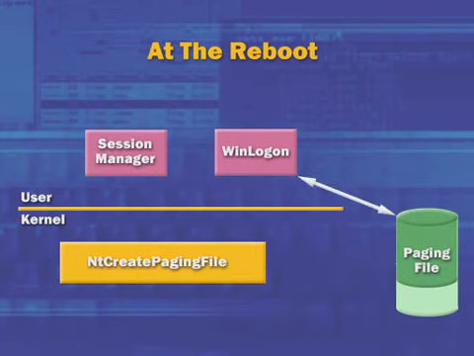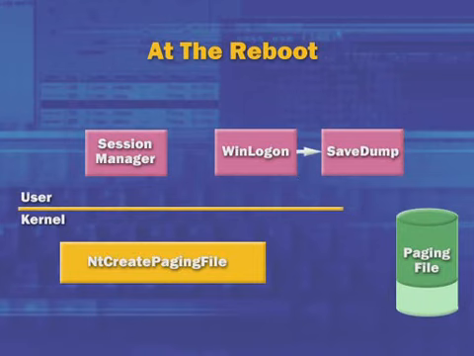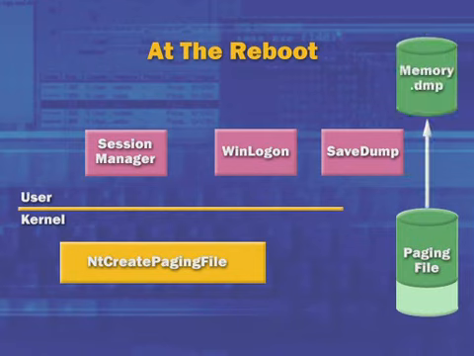Winlogon looks in the paging file by calling the system and asking if there's a crash dump in it, and if so, launches a small program called SaveDump, whose sole purpose in life is to open up the paging file, read out the contents of the crash dump, and save it to the target location that you've specified in that crash dump configuration dialog. It also configures the Windows error reporting program to run at the first user logon to the system.